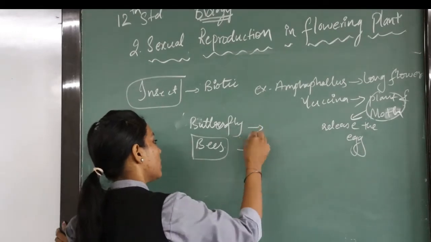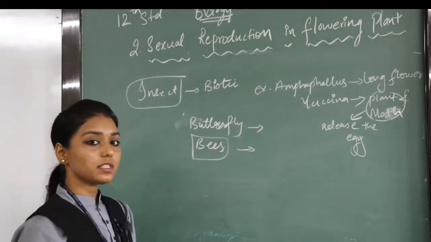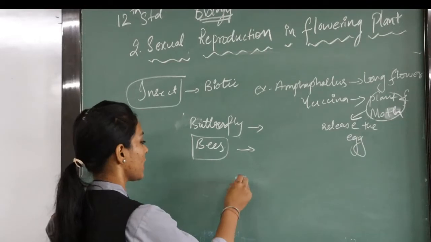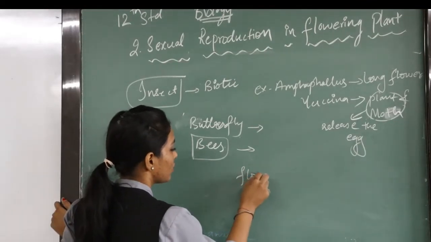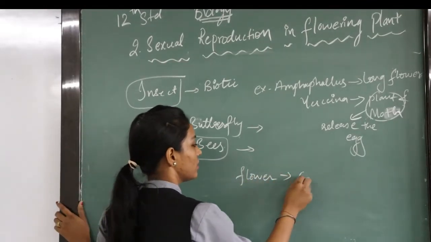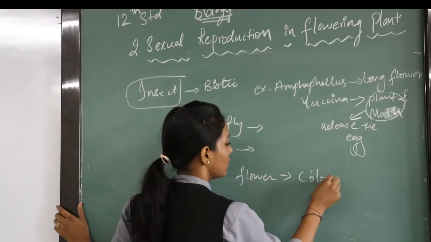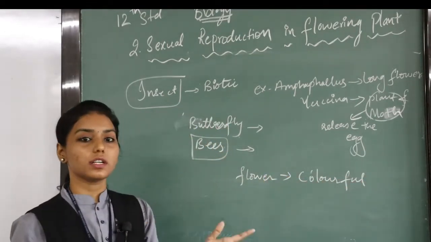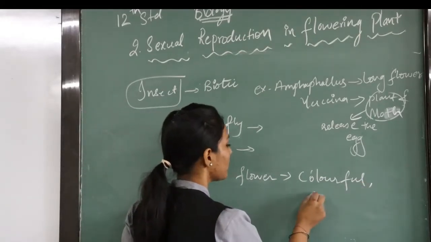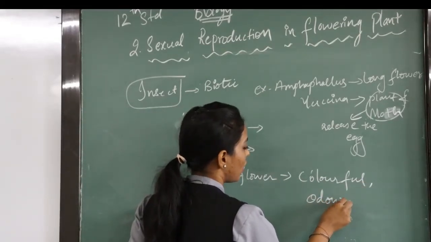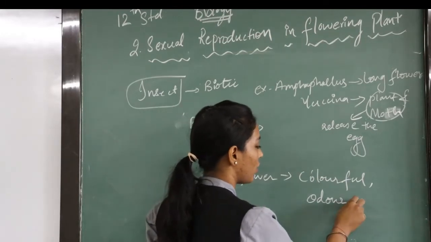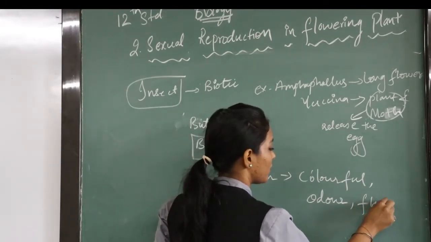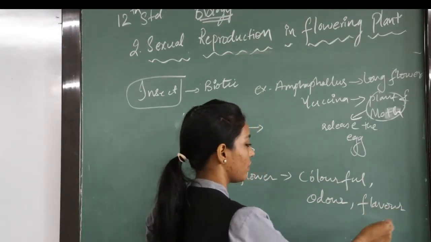Now in previous agents we have seen certain characteristics. Here also we have certain characteristics, wherein the flowers are colorful, whereas in the other two we saw that the flowers were colorless and odorless. But here the flowers have odor as well as flavor. The flowers are flavorful.